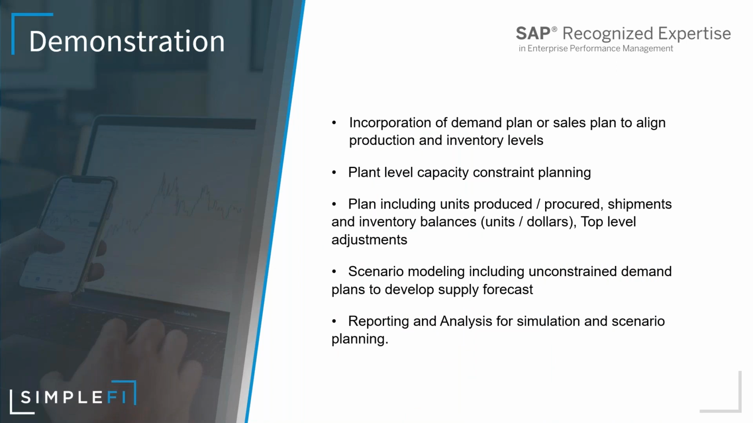And so just as I mentioned for the demonstration, it's kind of incorporation of that demand plan, sales plan, looking at things like plant level capacity, preparing constraint level planning, looking at, from a roll forward perspective, having that inventory planning where we're able to see by product, okay, here's my beginning inventory, my shipments, my units produced, right? So we have that ongoing roll forward within our inventory balances. We're able to see that both from a units perspective and dollars.